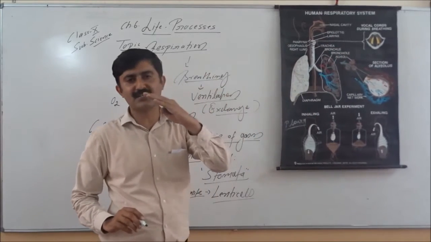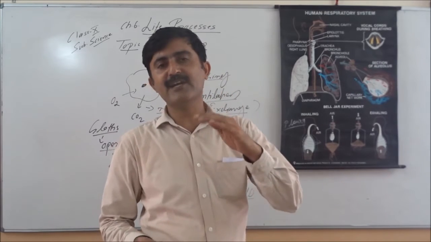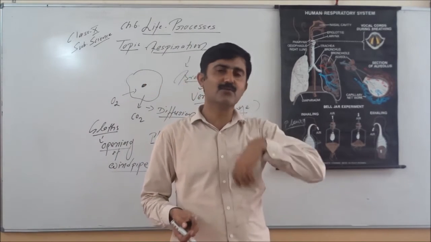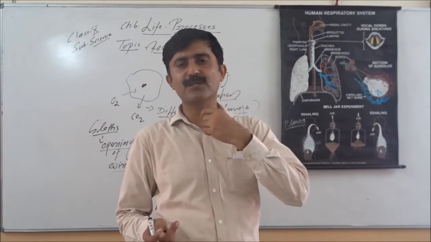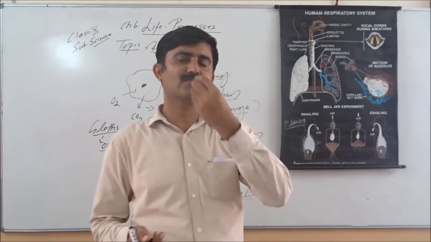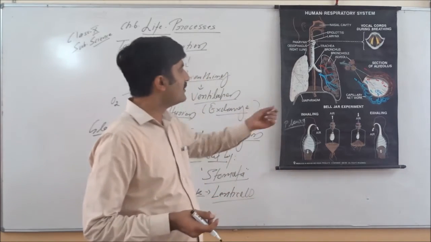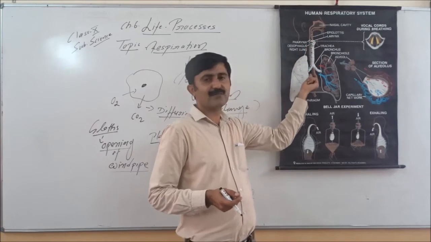Epiglottis is a flap-like structure. It is a cartilaginous flap which prevents the entry of food. When we swallow food, it prevents the entry of food into our windpipe. So it gets closed when there is a movement of bolus into the esophagus. Then next we have our windpipe.